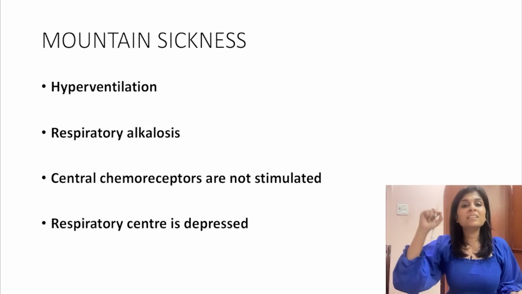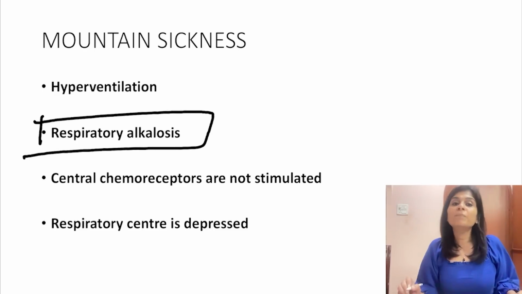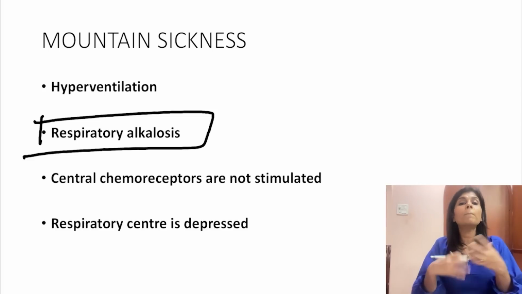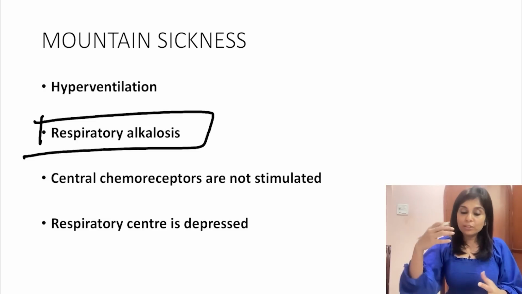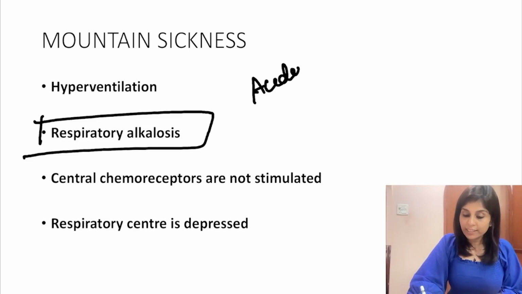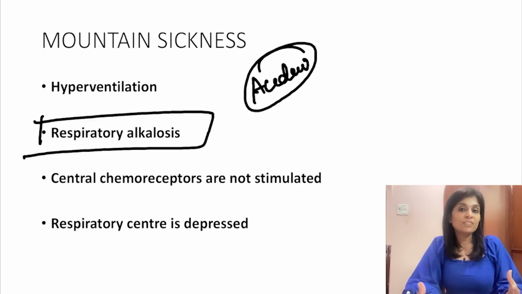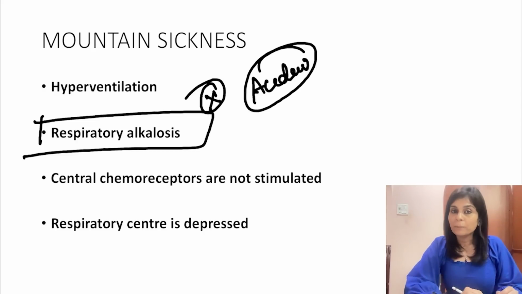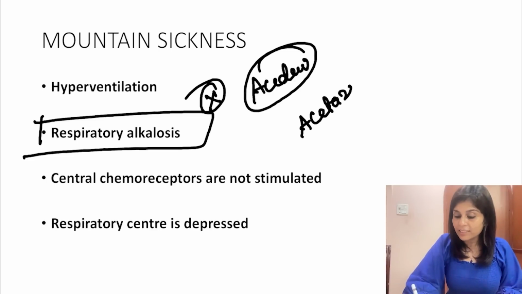Because of respiratory alkalosis. If that is the primary defect that is observed in mountain sickness, you will have to counteract this respiratory alkalosis by giving a drug. And that drug should cause acidosis, right? Only when the drug which you administer causes acidosis, this can be counteracted. And that is why we give acetazolamide. So how does acetazolamide act?